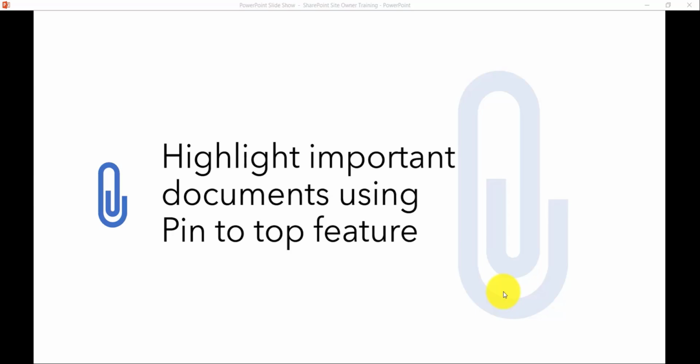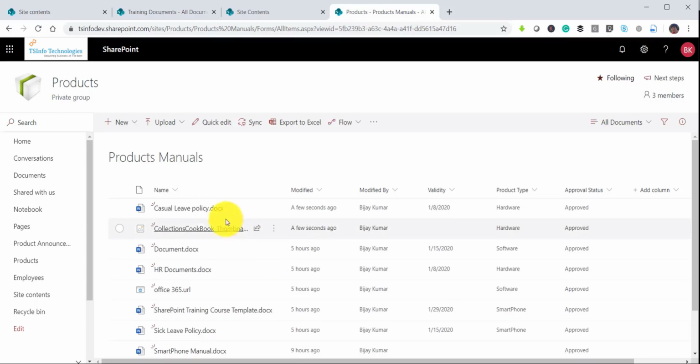Now we will see how we can highlight some of the important documents using the new pin to top feature. This is a new feature which comes in SharePoint Online Modern Experience. Imagine you have a document library and you are expecting that there are a couple of documents which are really important and should be highlighted. It has an inbuilt feature for this, and this is available only on the modern document libraries.